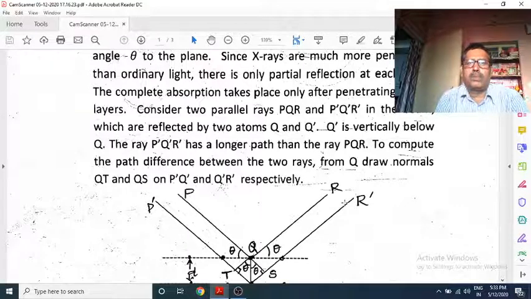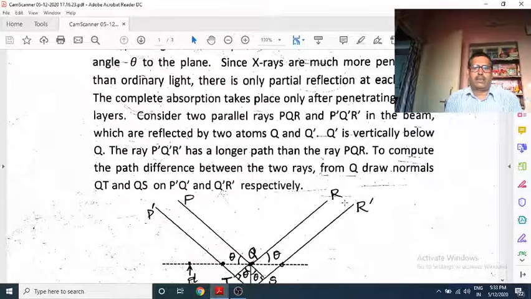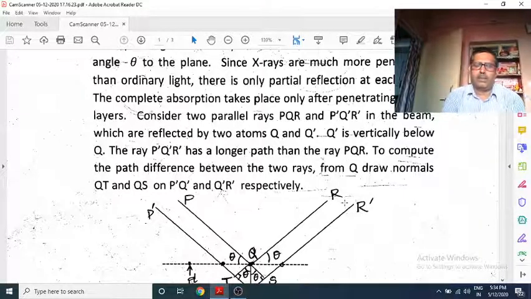On this basis, by noting these things, they predicted the internal structure of the solid.